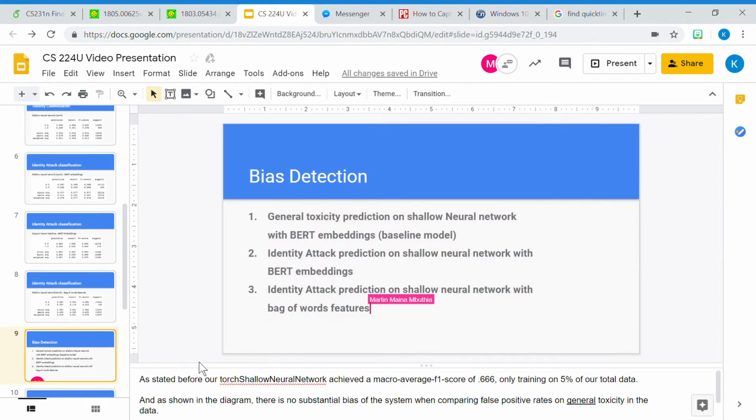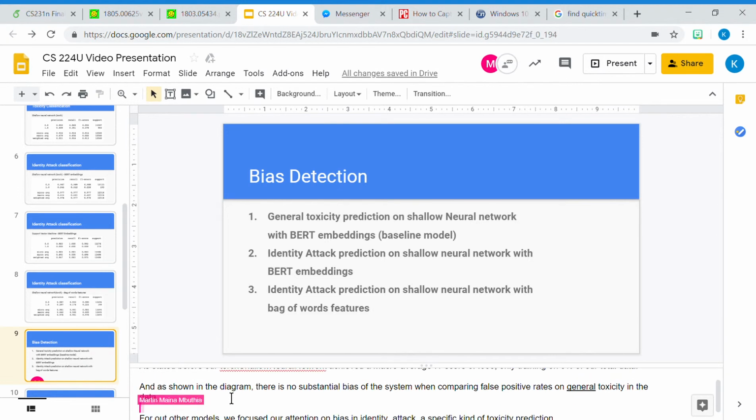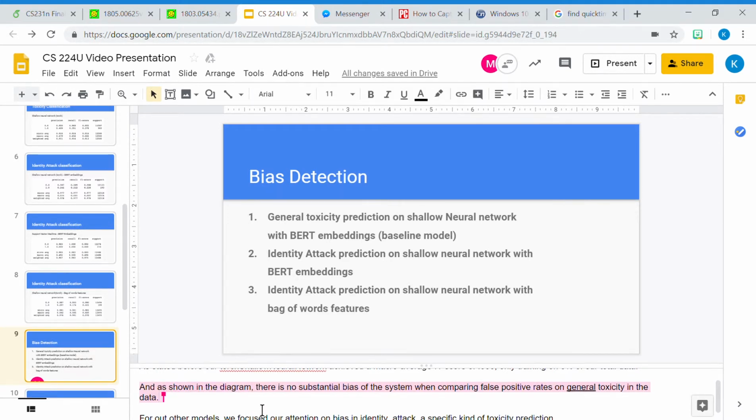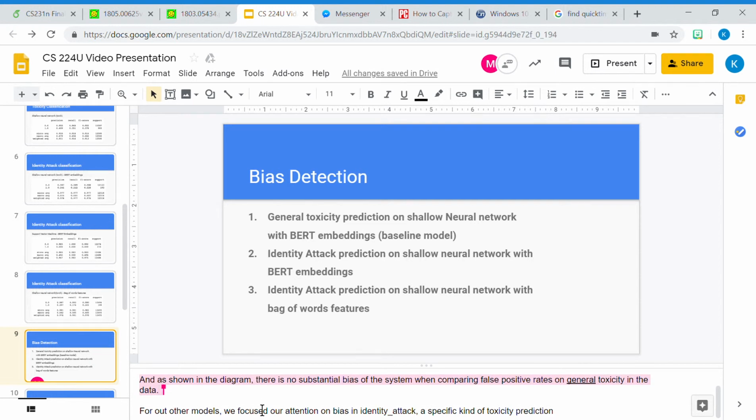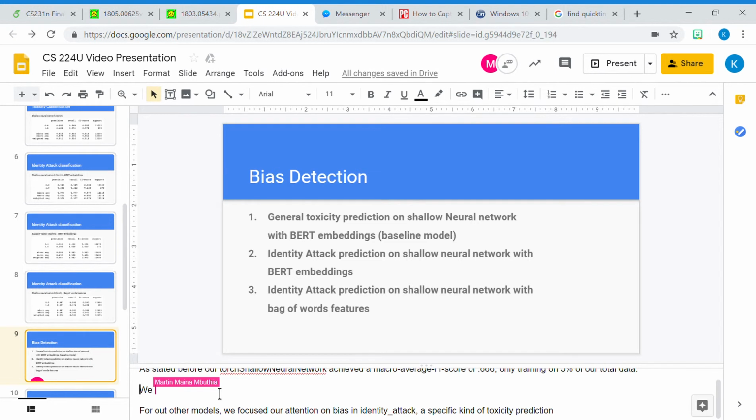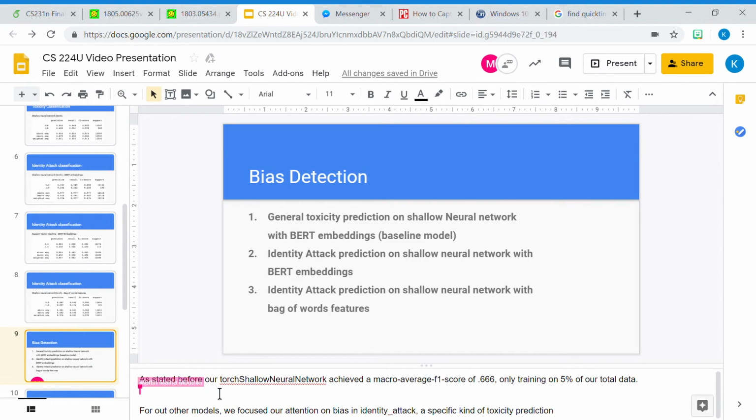As for bias detection, as stated before, our Torch Shallow Neural Network achieved a macro average F1 score of 0.666, only training on 5% of our total data so far since it is such a large dataset. As shown in the diagram, there is no substantial bias of the system when comparing false positive rates on general toxicity in the data. For our other models, we focused our attention on bias and identity attack, which, as I specified above, is considered a specific kind of toxicity prediction.